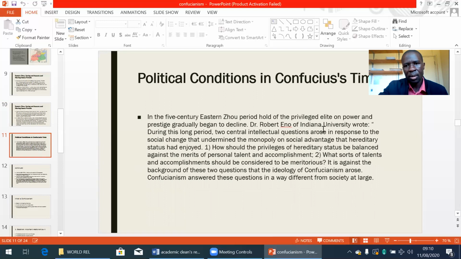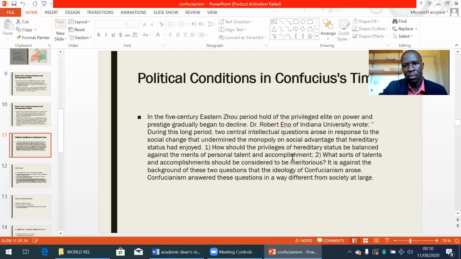Dr. Robert Eno of Indiana University wrote, during this period, two central intellectual questions arose in response to the social change that undermined the monopoly on social advantage that hereditary status had enjoyed. Question number one was, how should the privileges of hereditary status be balanced against the merits of personal talent and accomplishment?